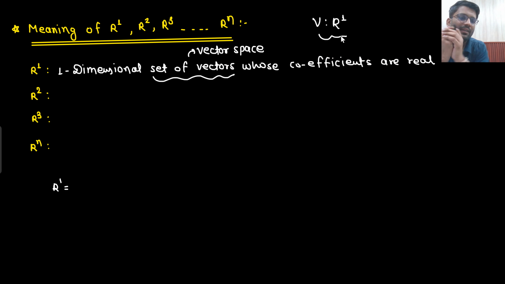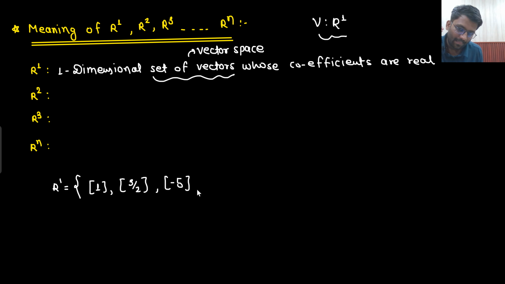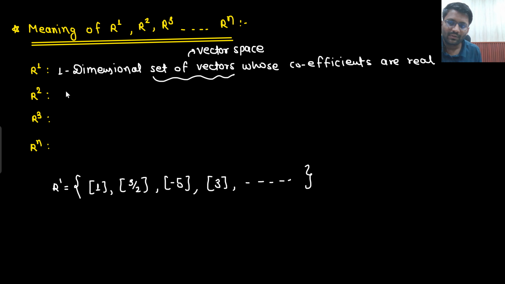What will you understand from here? That they are talking about the set of one dimensional vectors whose coefficients are real. So set of one dimensional vector, whose coefficients are real.